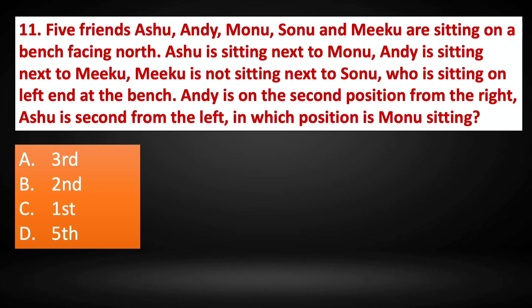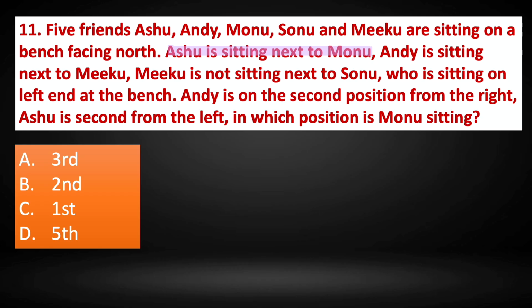Question number 11. 5 friends Ashu, Andy, Monu, Sonu and Miku are sitting on a bench facing north. Ashu is sitting next to Monu, Andy is sitting next to Miku. Miku is not sitting next to Sonu, who is sitting on the left end of the bench. Andy is on the second position from the right. Ashu is second from the left. In which position is Monu sitting?